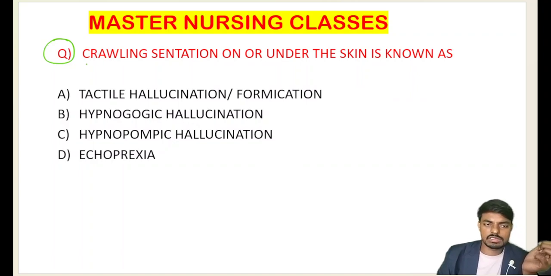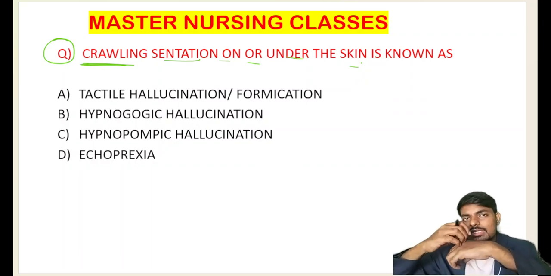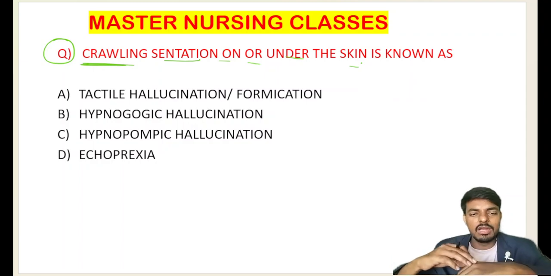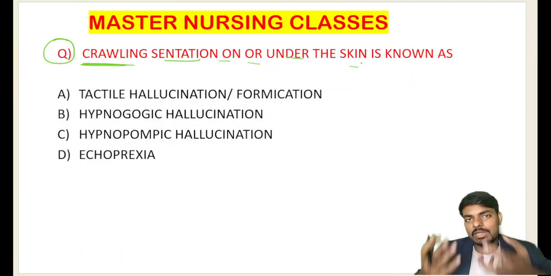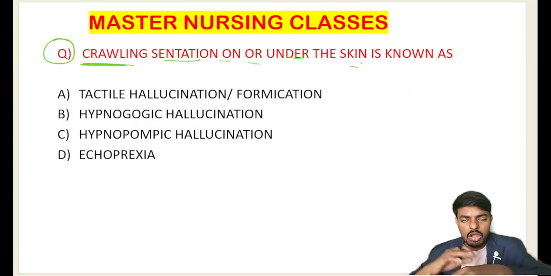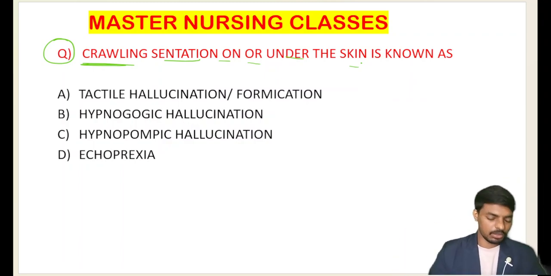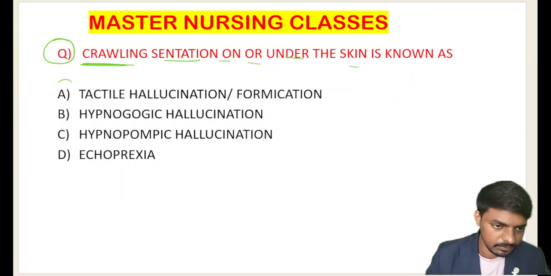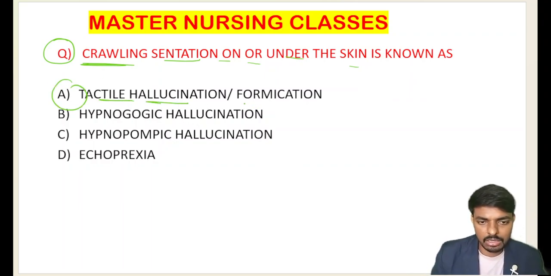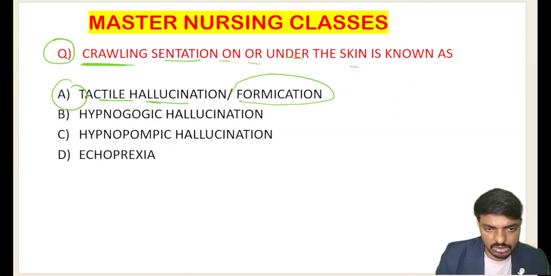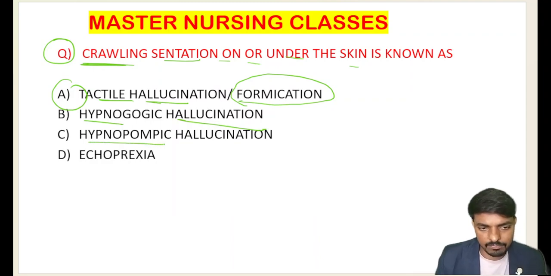The person will repeatedly complain of a crawling sensation on or under the skin. The person will complain that something is running behind my skin, and someone is touching me repeatedly. What is the crawling sensation on or under the skin known as? Option A is tactile hallucination, also called formication. Option B is hypnagogic hallucination, option C is hypnopompic hallucination, and option D is echopraxia.